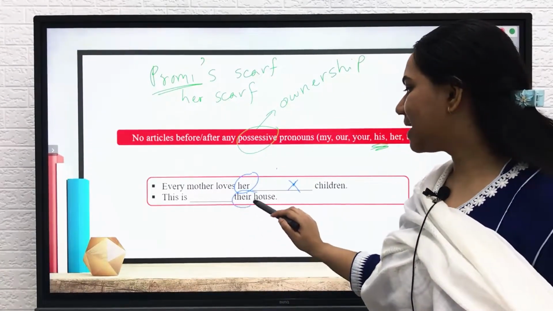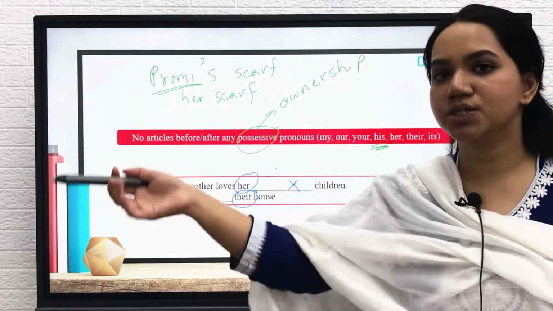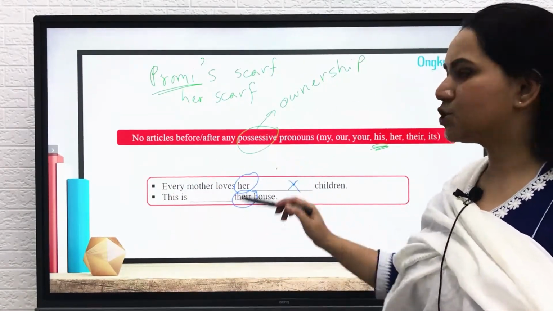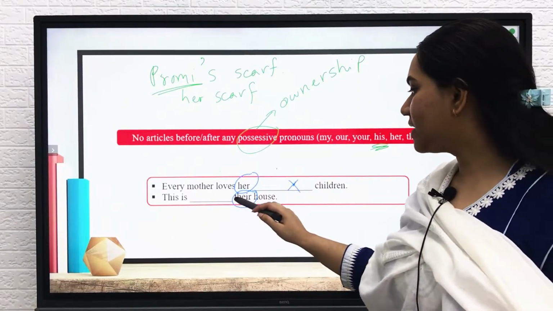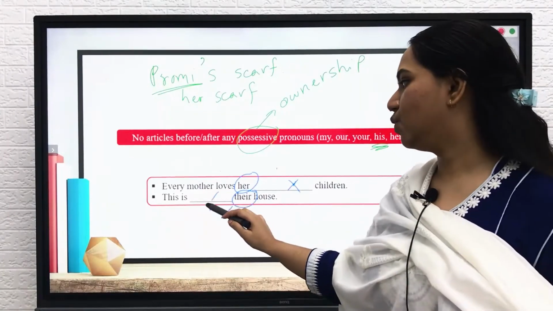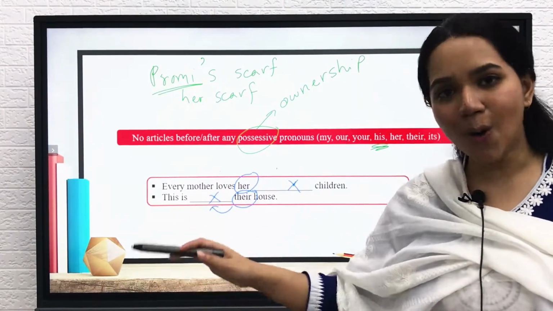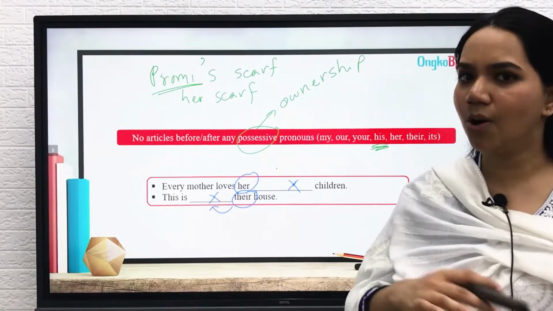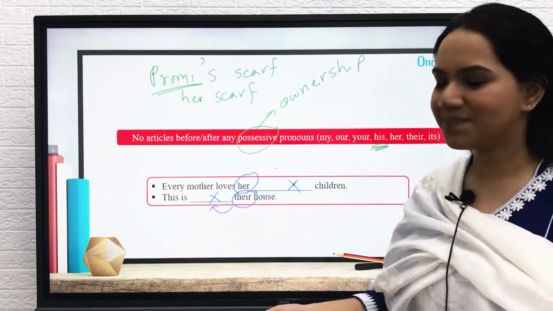Their. Because I am saying that this house belongs to them, right? So, before or after, there should not be any article, which means that right before there is a blank here. Should we use an article here? No. So the correct sentence is only "This is their house." We cannot say "this is a their house," "this is the their house," or whatever you want to say, okay?